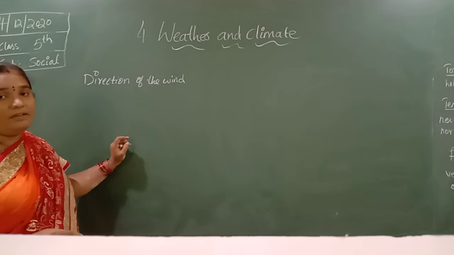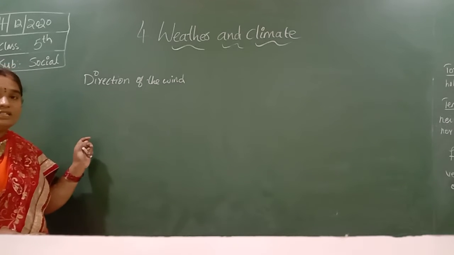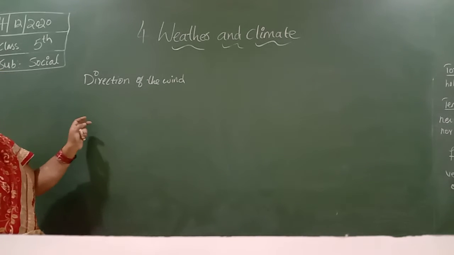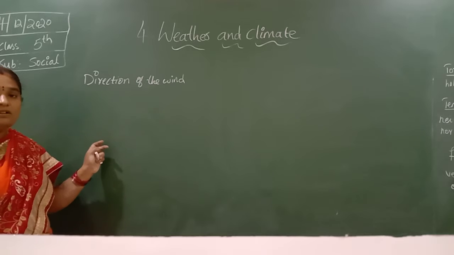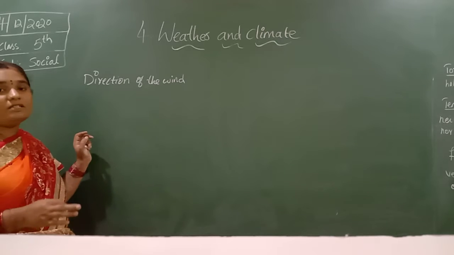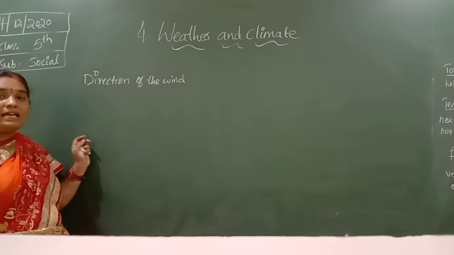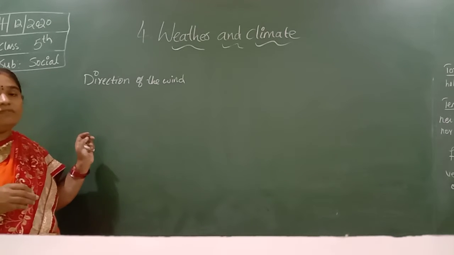For example, Delhi is very hot in summer because of the winds that blow from Rajasthan. So it is hot in summer and cool in winter. The wind that blows from the cool region, that is from the Himalayas, makes the north part of India very cool in winter.